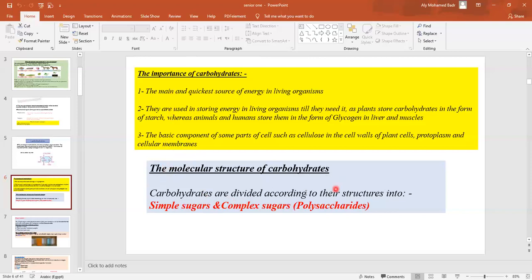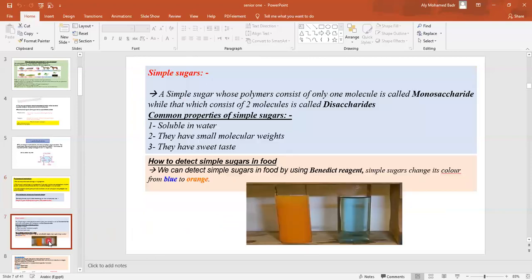The molecular structure of carbohydrates is divided into simple sugars or complex sugars. Simple sugar, whose polymers consist only of one molecule, is called monosaccharides, while that which consists of two molecules is called disaccharides.